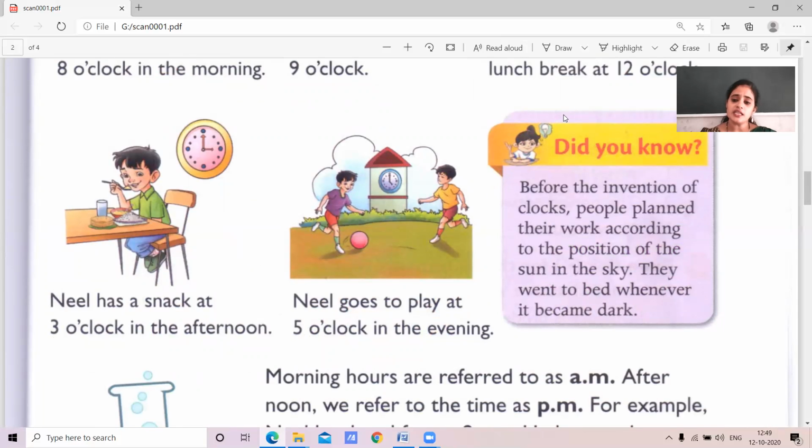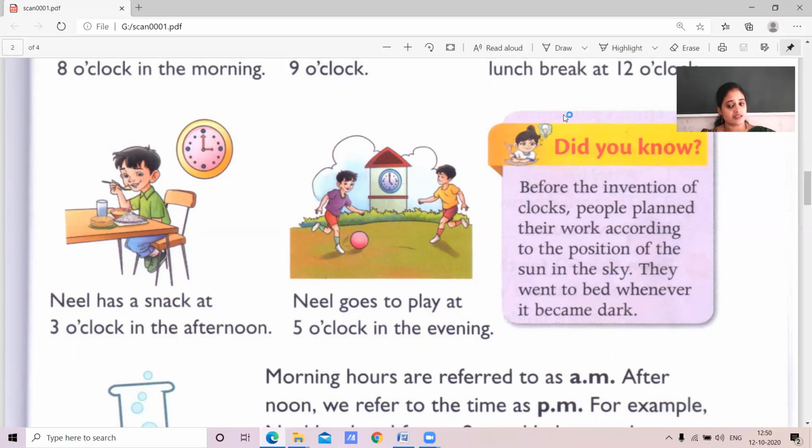Then, what is Neil doing? After the lunch break, Neil has a snack at 3 o'clock in the afternoon. And afterwards, he is getting ready to play. After a certain duration, Neil is ready to play at 5 o'clock in the evening with his friends.